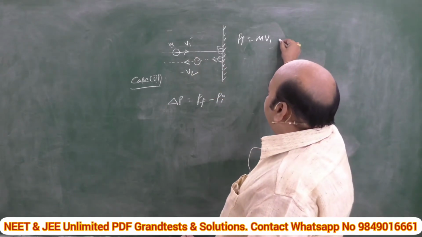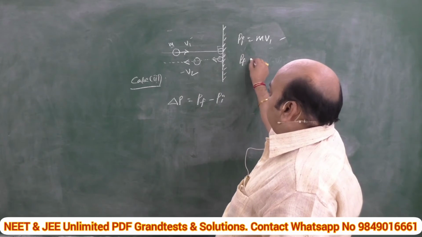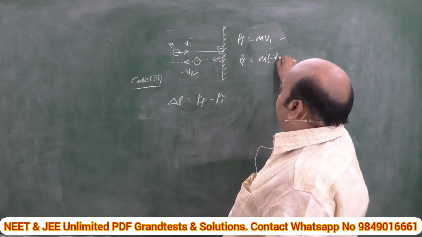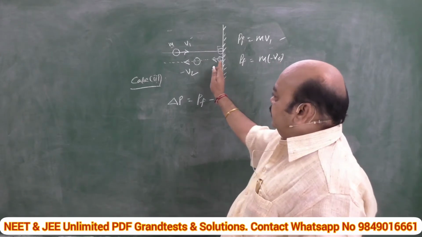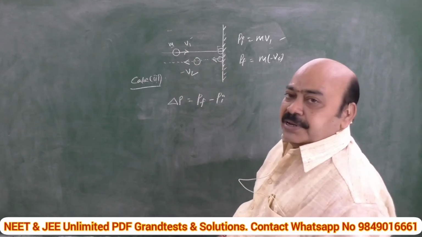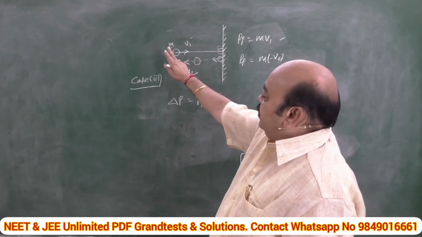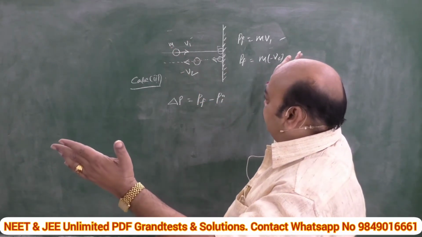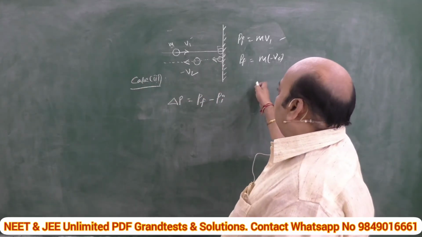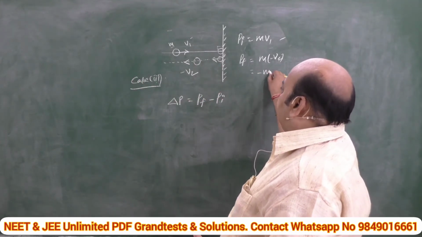That's why it is positive. What is p final? Same mass m into minus v2. Because away from the wall, the sign we adopt is negative. Since moving from left to right, towards the wall, is positive, and away from the wall is negative. Net its value is minus mv2.